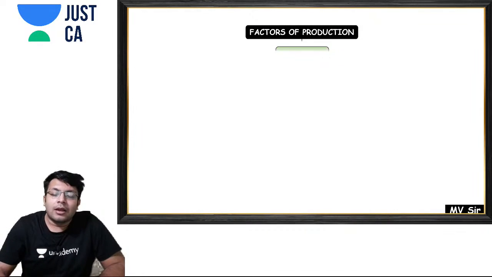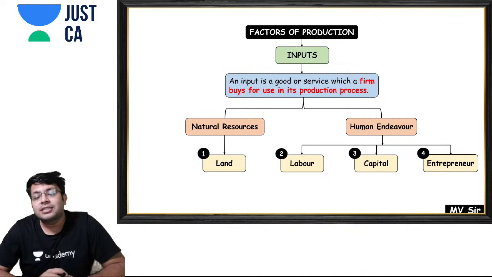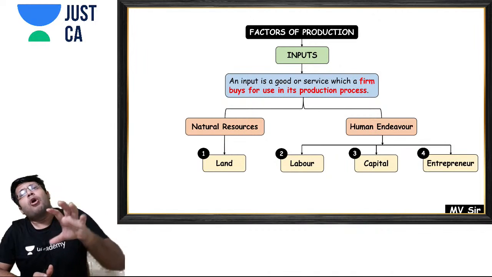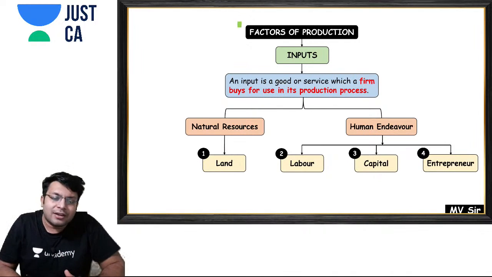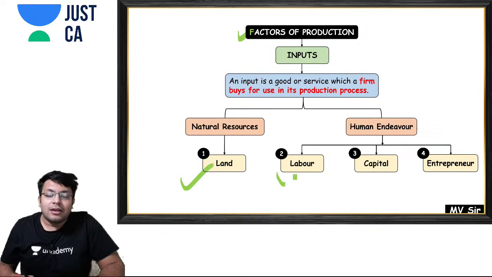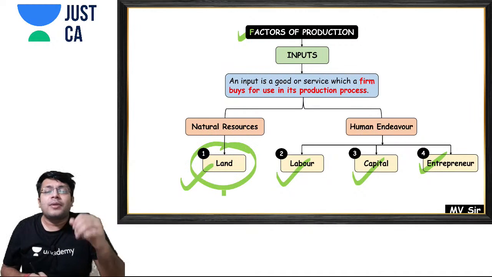Now we come to the next important point, that is factors of production. What do you mean by factors of production? All the inputs which you use to produce any goods or services are called factors of production. There are 4 types of factors of production: land, labor, capital, and entrepreneur. What do you mean by land?